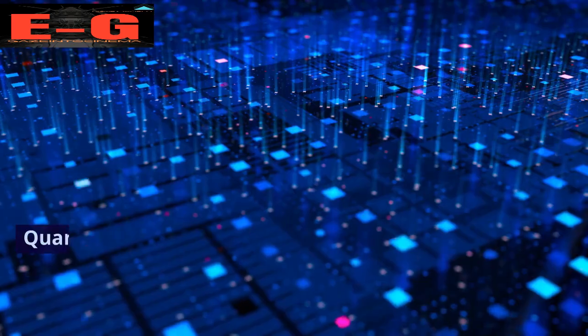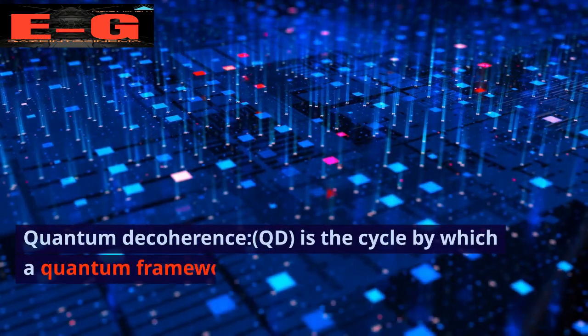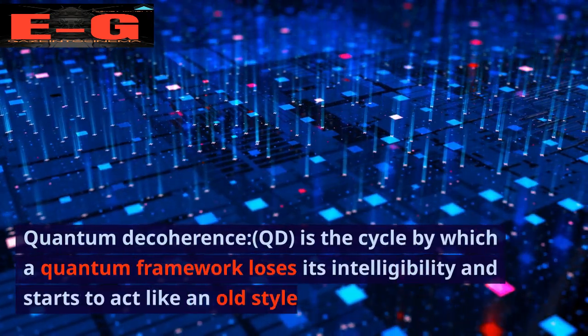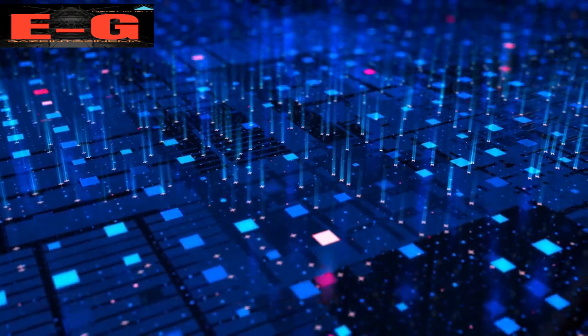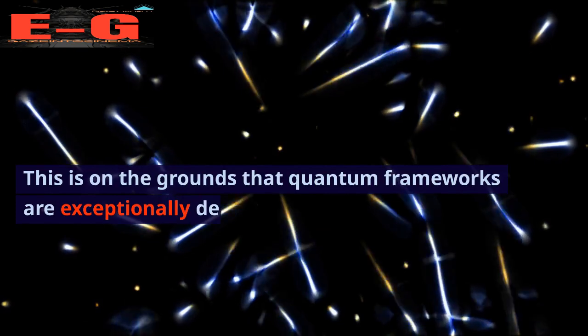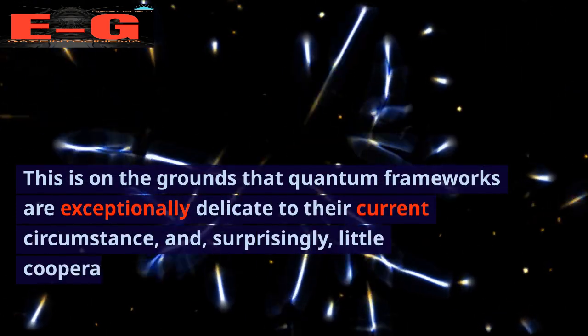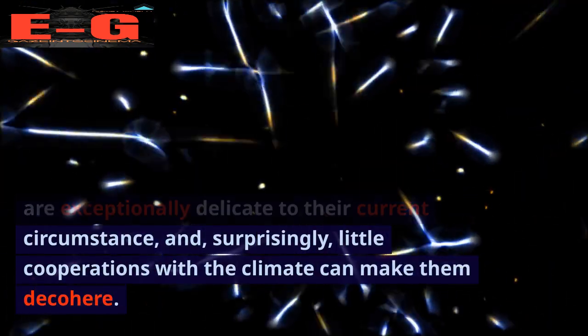Quantum decoherence, QD, is the process by which a quantum system loses its coherence and starts to behave like a classical system. This is because quantum systems are extremely sensitive to their environment, and even small interactions with the environment can make them decohere.